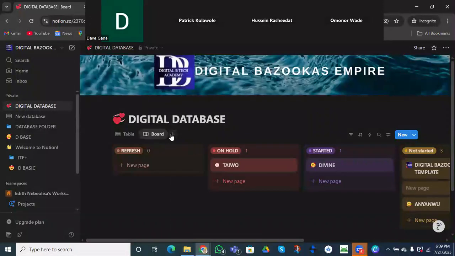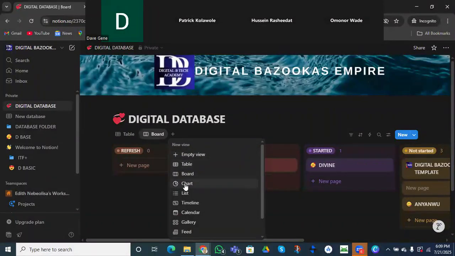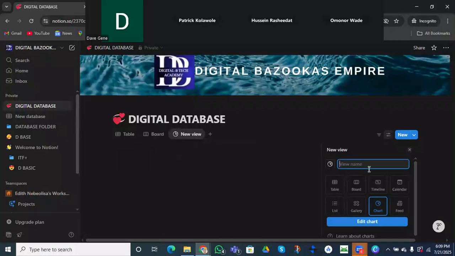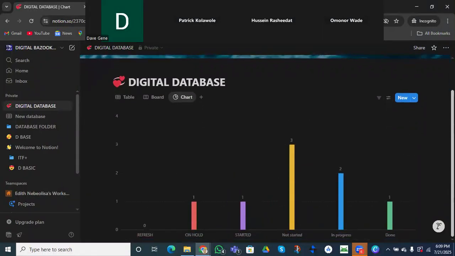When we come to this plus button, we can equally view it as a chart. If you want to view our work as a chart, it's going to pop up for us as a chart. Refresh, that is the status: on hold, started, not started, in progress, done. How many students are on hold? We have one. Not started is 3, in progress is 2, and this is 1.